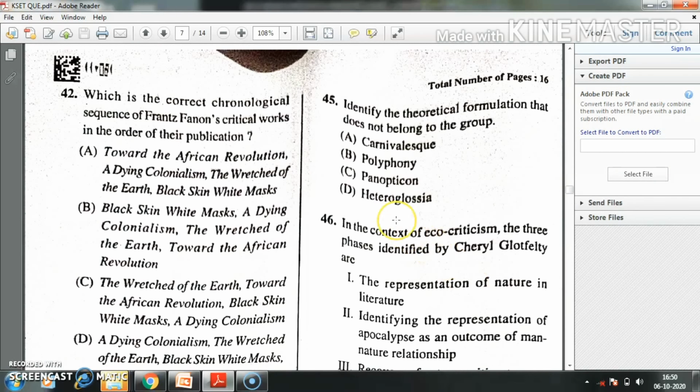Question number 42. Which of the following is the chronological sequence of Frantz Fanon's critical works in order of their publication? Option A, Toward the African Revolution, A Dying Colonialism, The Wretched of the Earth, Black Skin, White Masks. Option B, Black Skin, White Masks, A Dying Colonialism, The Wretched of the Earth, Toward the African Revolution. The right answer to this question is B.